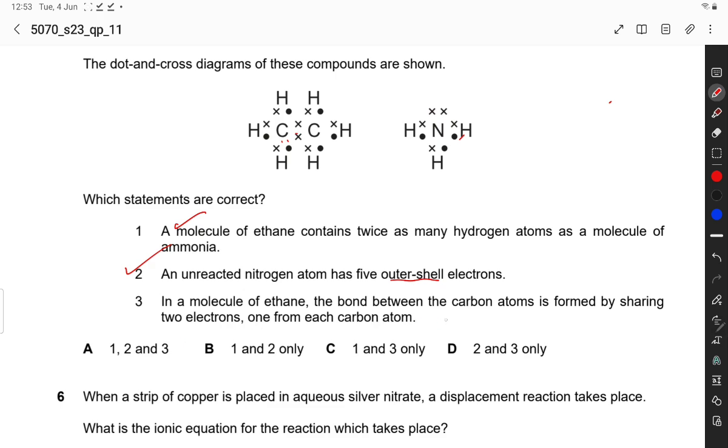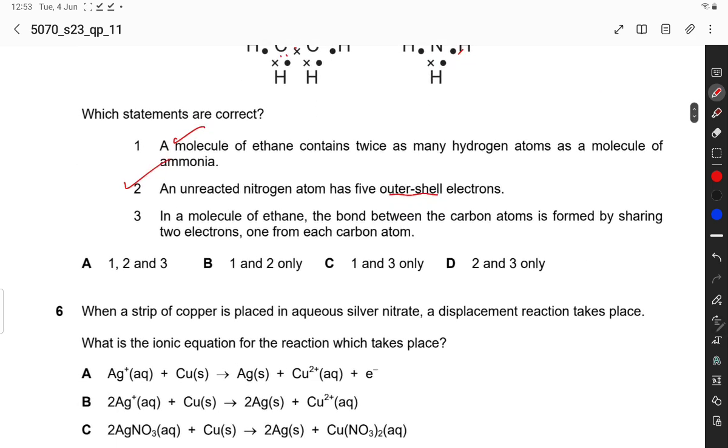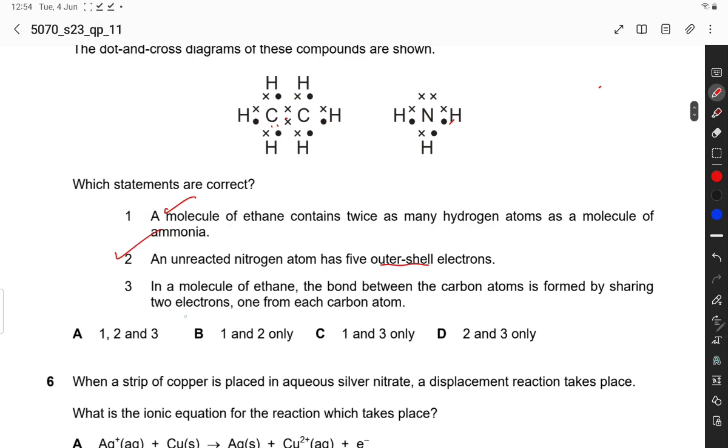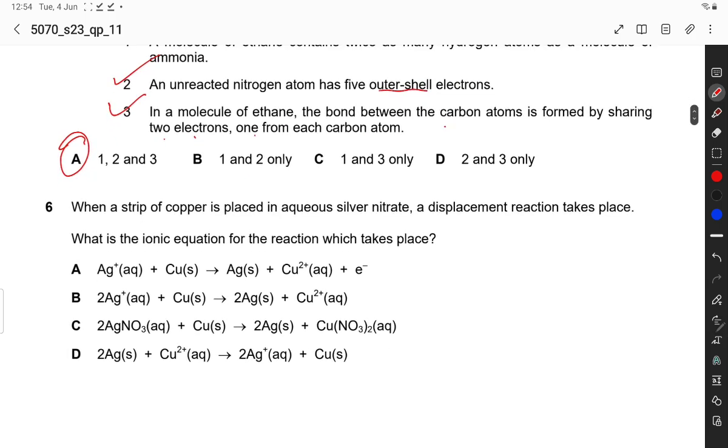In a molecule of ethane, the bond between the carbon atoms is formed by sharing 2 electrons, one from each carbon atom. Yes, in a molecule of ethane, the bond between the carbon atoms is formed by sharing 2 electrons, one from each carbon atom. So this is also correct. Option A is correct because 1, 2, 3 are all correct. So all statements are correct.